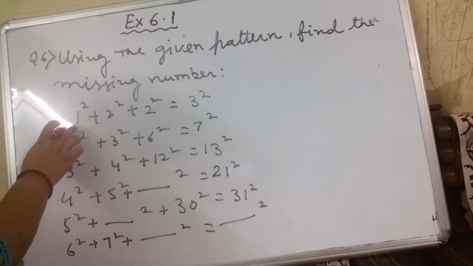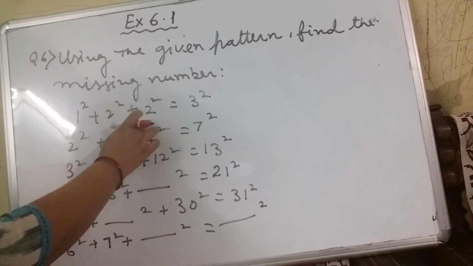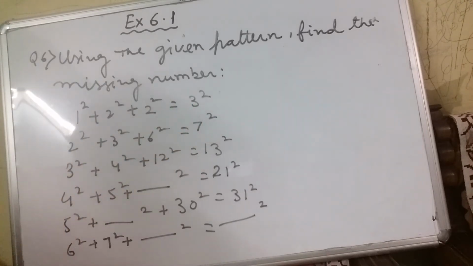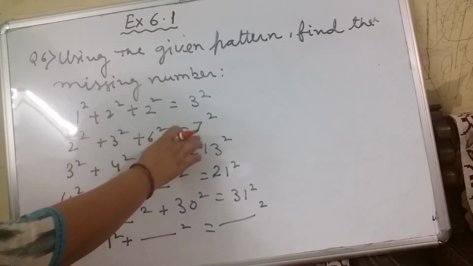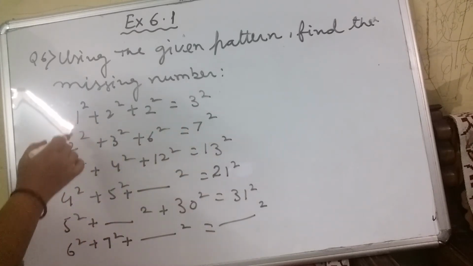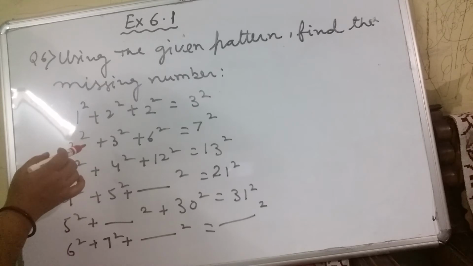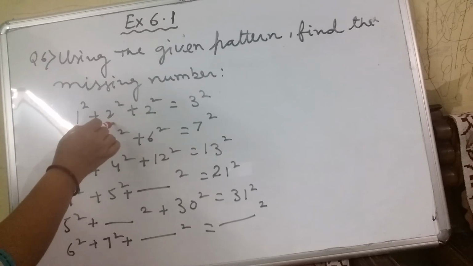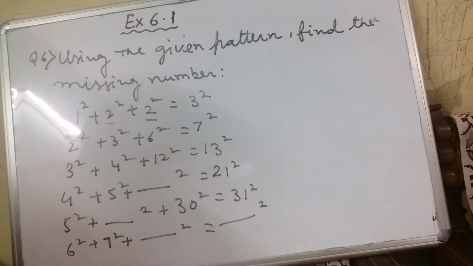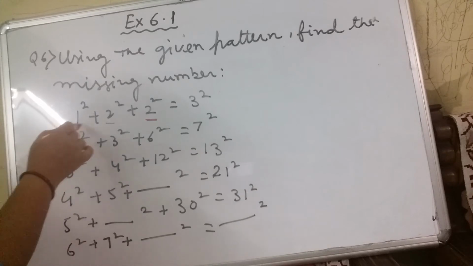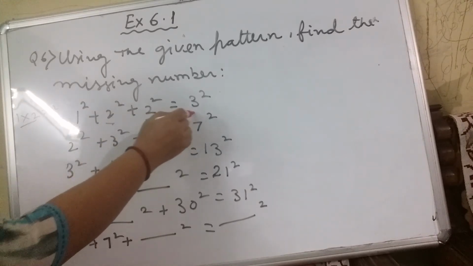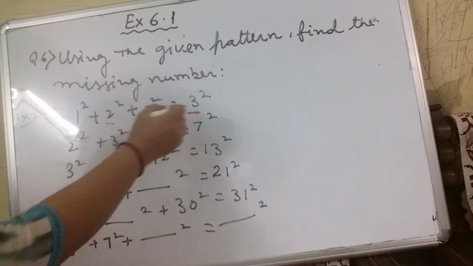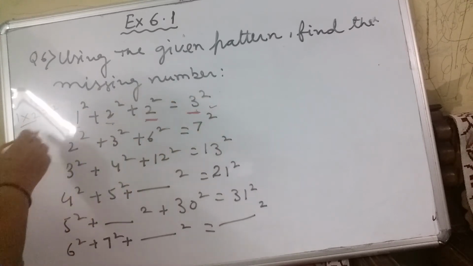First one, it is 1 square plus 2 square plus 2 square equals 3 square. Next is 2 square plus 3 square plus 6 square equals 7 square. Now if I try to establish that relation, what can I find? This is 1 square plus 2 square, and the third number is this multiplied by this. That means 1 into 2, that is 2. So this square, and after 2 what comes? 3. So 3 square.